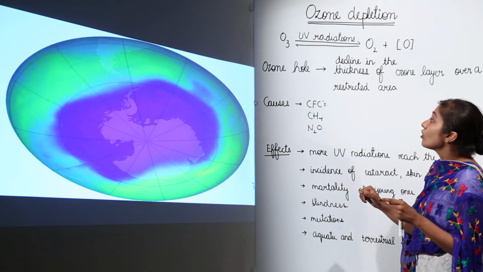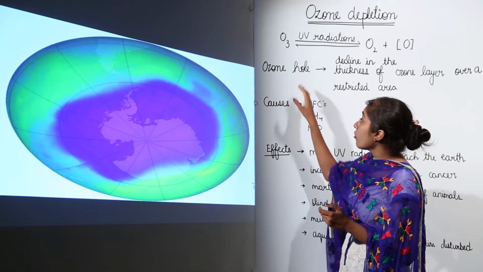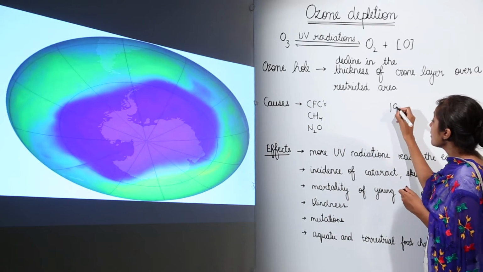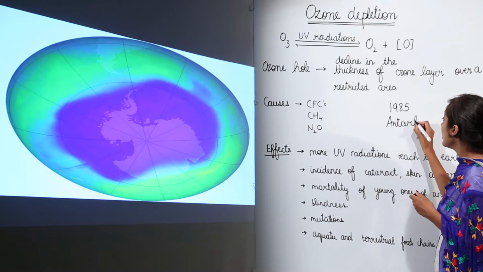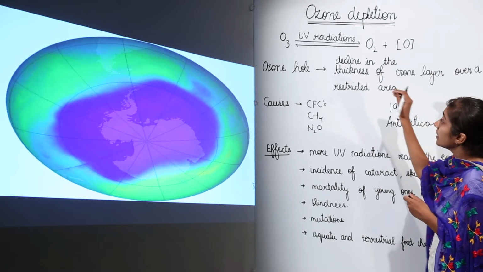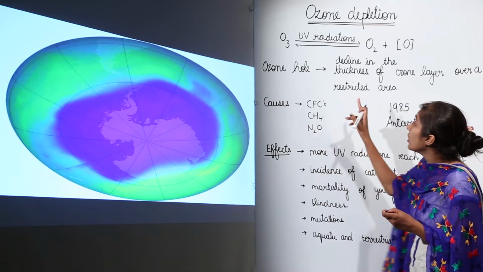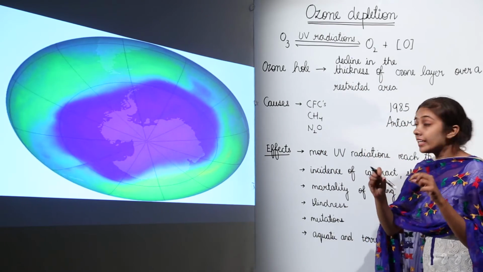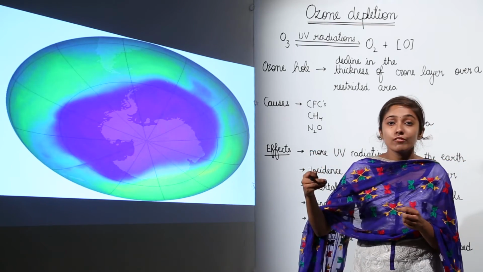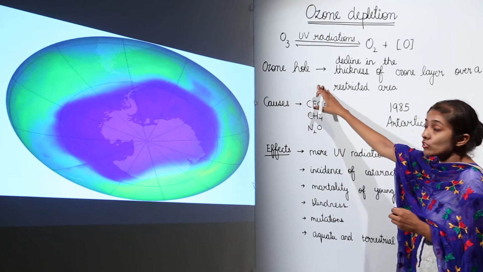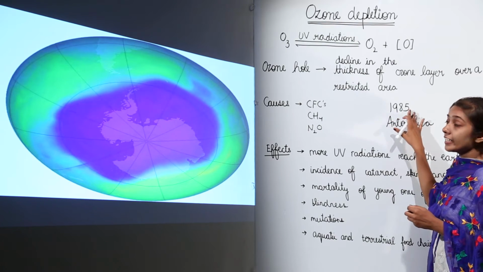So as a whole, ozone depletion is a major concern for us. This ozone hole was first seen in 1985 over Antarctica, which means that over Antarctica the ozone layer has become quite thin. That is why we call the thinness of the ozone layer an ozone hole. So this ozone hole was discovered in Antarctica in 1985.